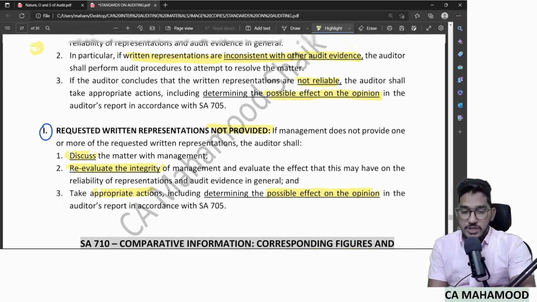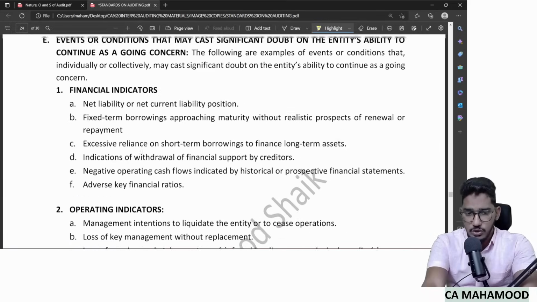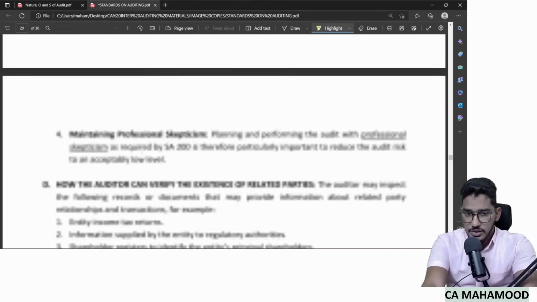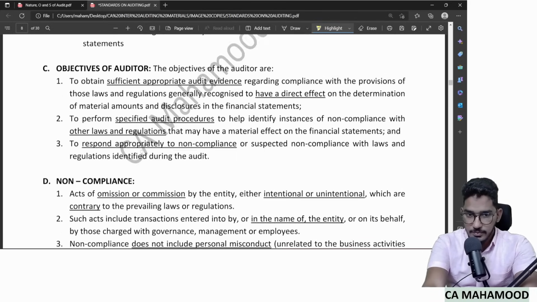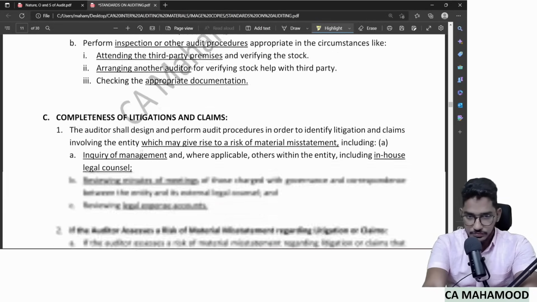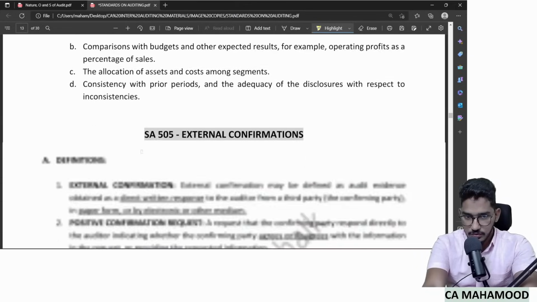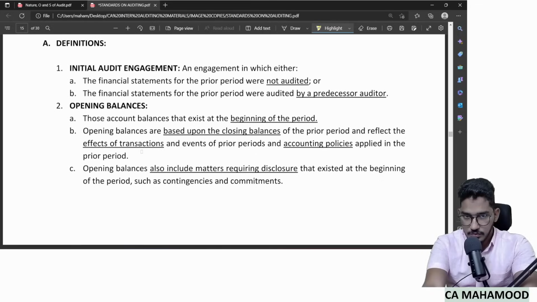So that is the objective of this standard. If we go to SA 510 and check the objective there once, so if I take you through the standard, yeah, as you could see here, definitions we are done.